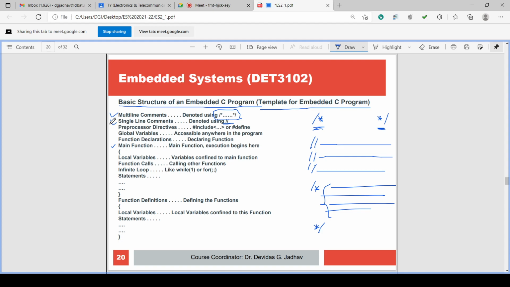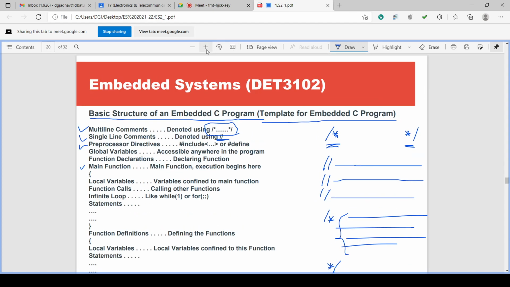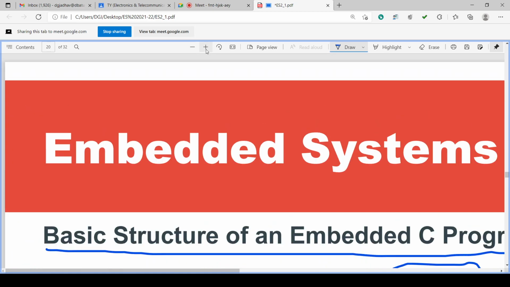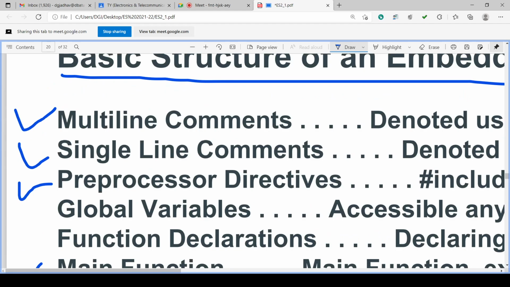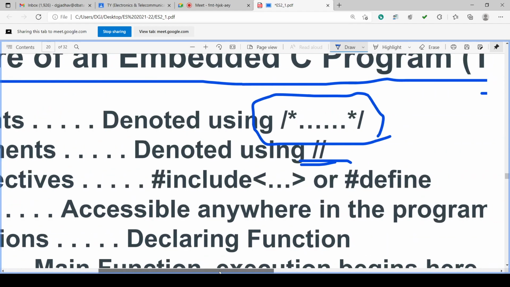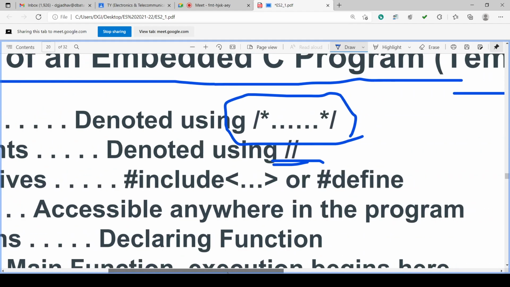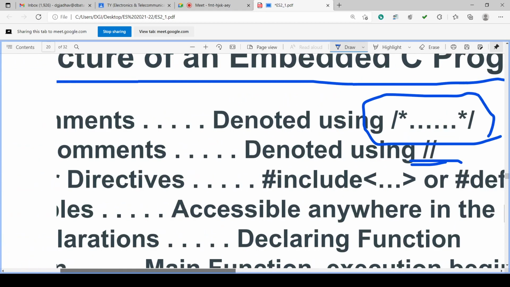Then preprocessor directives are there. So hash include is there, or define is there. I will enlarge this so that it will be more readable. Multi-line comments are backslash star, star backslash.